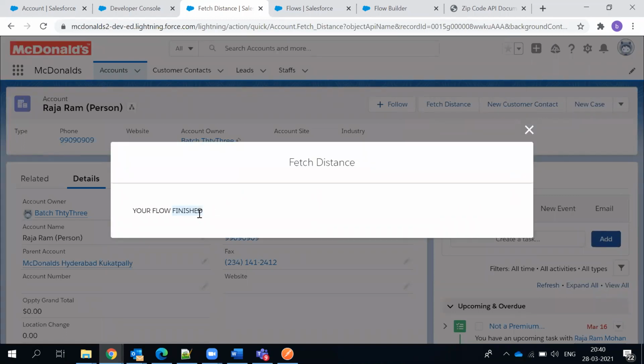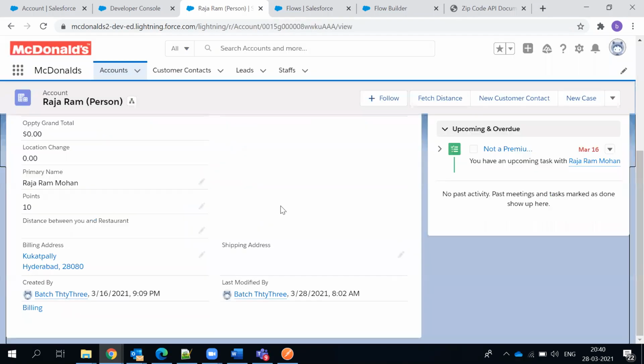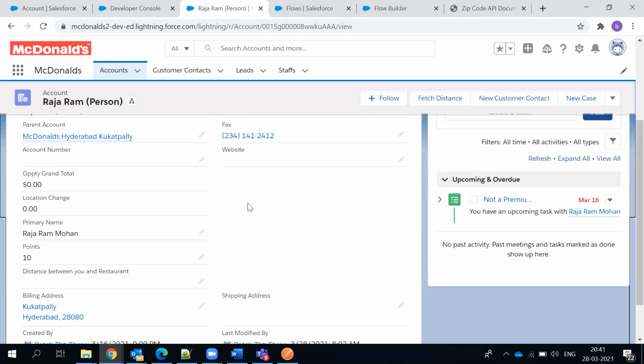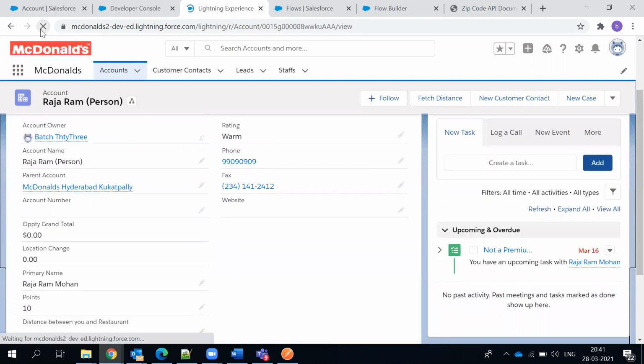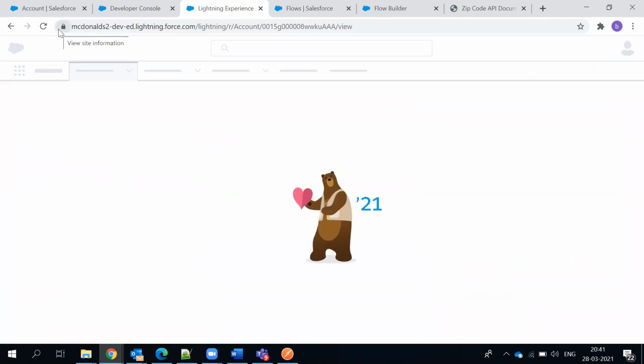We can have different messages also. Your flow launched or executed successfully, because it's something that UI picked up. And you can give that message in the flow where you created it. I didn't give any message, but by default it says your flow is finished.